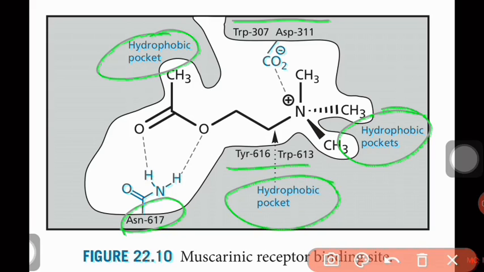So this is the binding, wherein this is a hydrogen bond and again this is a hydrogen bond. This is the hydrogen bond formation with aspartic acid, and an ionic bond, and this is the hydrogen bond.